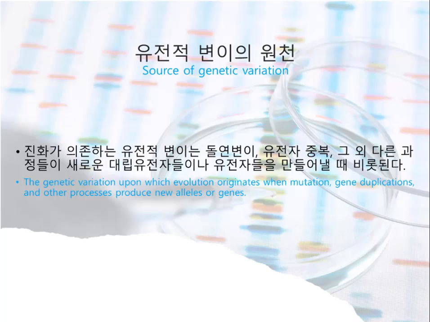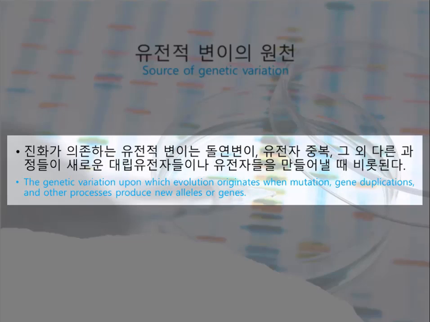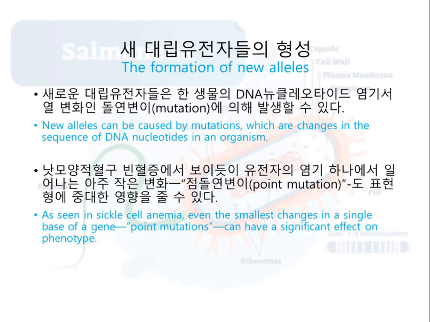So let's have a quick look at sources of genetic variation. The genetic variation on which evolution depends originates when mutation, gene duplication, or other processes produce new alleles and new genes. Genetic variants can be produced rapidly in organisms with short generation times. Sexual reproduction can also result in genetic variation as existing genes are arranged in new ways.